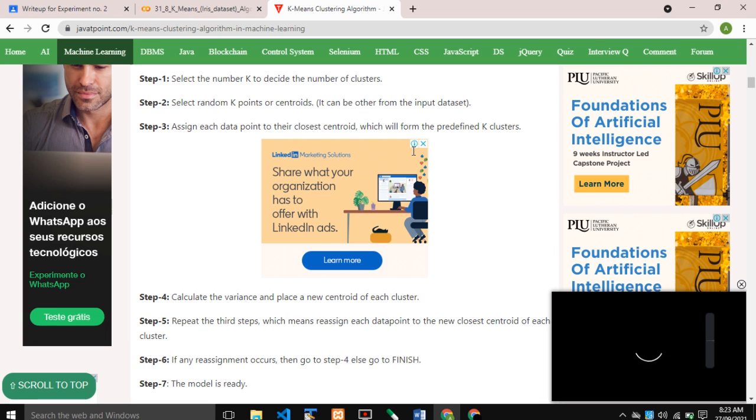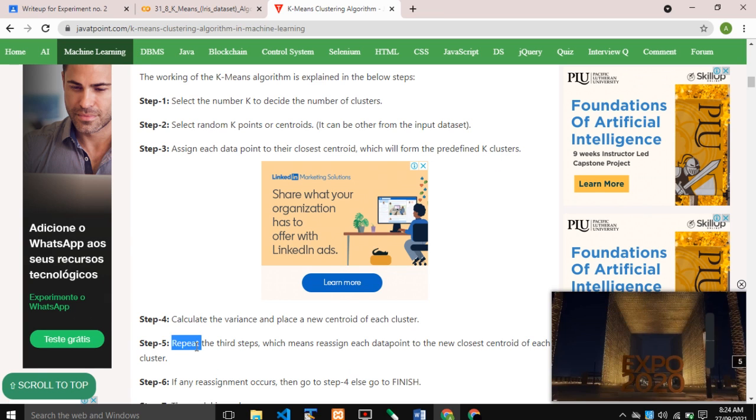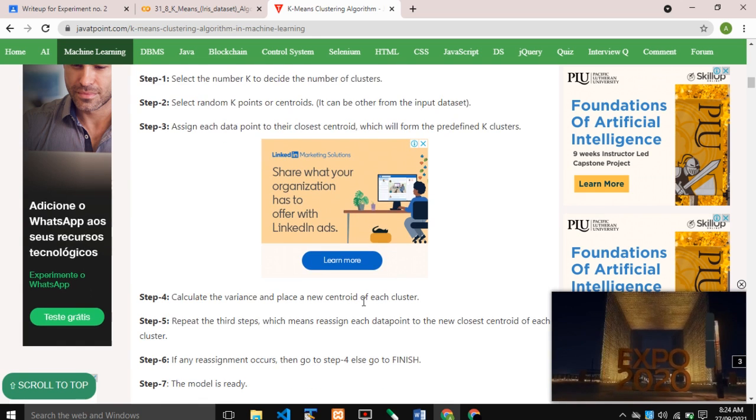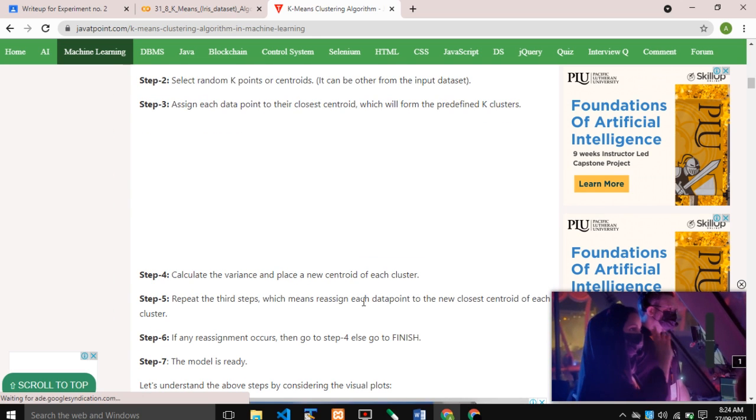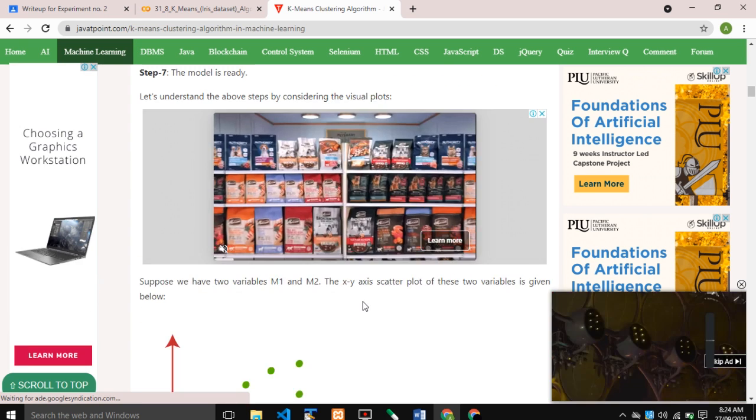Fourth step: calculate the variance and place a new centroid for each cluster. Fifth step: repeat the third step, assigning each data point to its closest centroid, which will form the predefined k clusters. Sixth step: if any reassignment occurs, then go to the fourth step, otherwise go to finish. Seventh step: the model is ready.